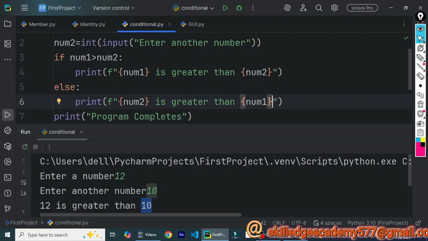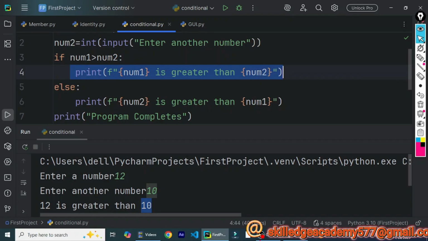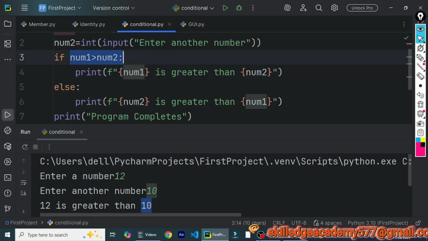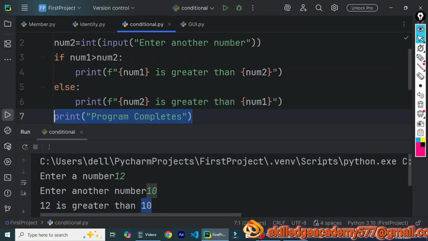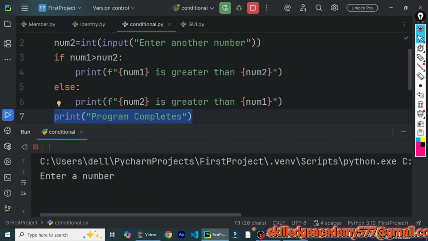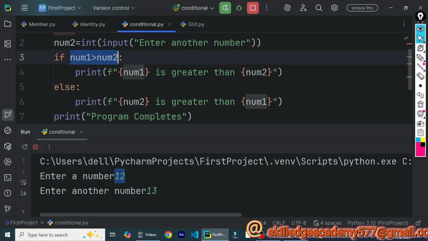So in this case, we have defined the if block as well as the else block. If the condition given is satisfied, the if block will be executed. If the condition is not satisfied, that is, if the condition is false, then the else block will be executed, and the last statement will be executed whether the condition is true or false. So let's run the program. Say the first number is 12 and the second number is 13. In this case, the first number is less than the second number, so this condition won't be satisfied.